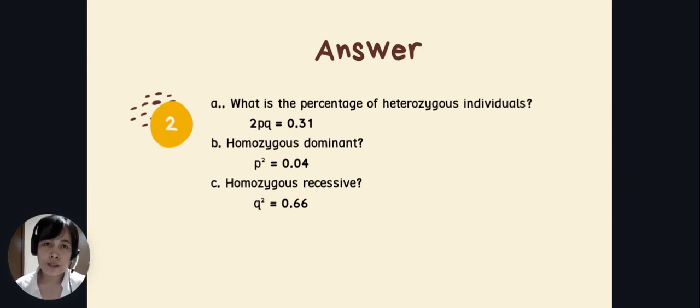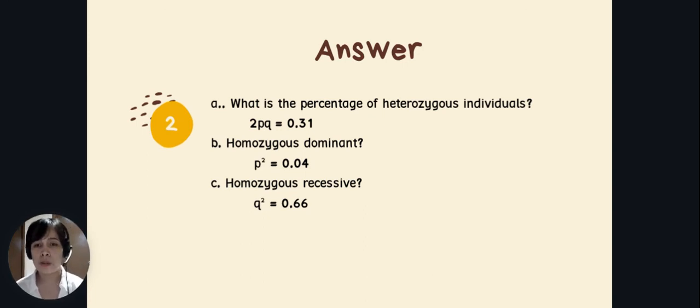No, it is not the final answer since we're looking for the percentage. So you need to multiply that by 100, and the answer would be 0.31 times 100 equals 31. So there's 31% of individuals having heterozygous genotype.